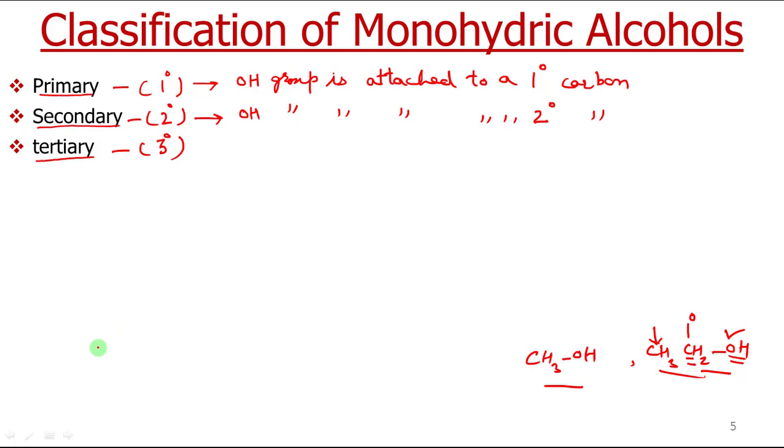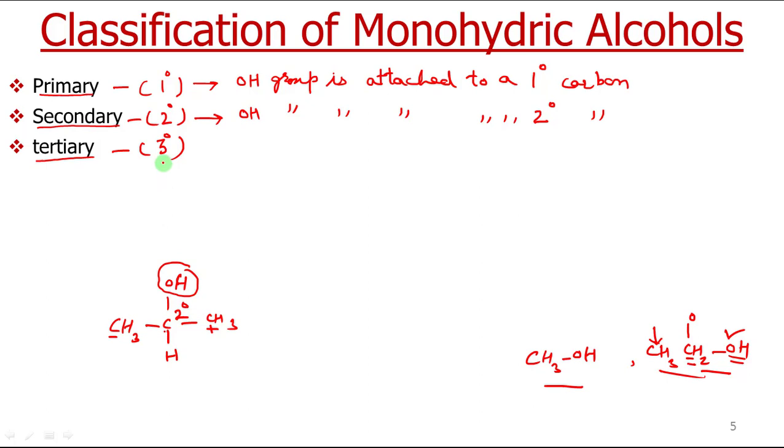I will write an example of this alcohol, CH3CHOHCH3. So this alcohol, now you see this OH group is attached to a carbon which is further attached to two carbon. So we will say this carbon is a secondary carbon. Now if OH group is attached to a secondary carbon, we will call it a secondary alcohol.